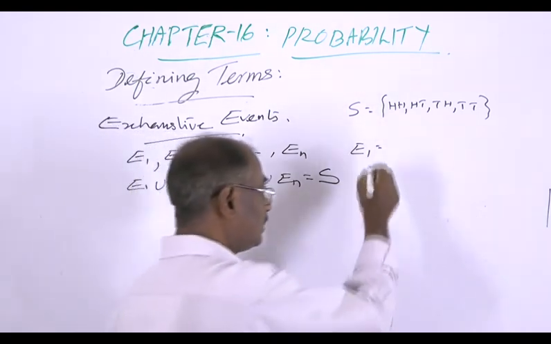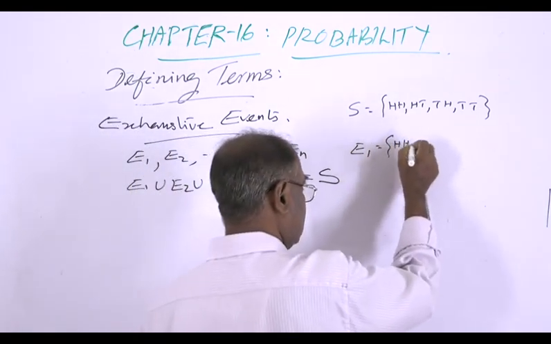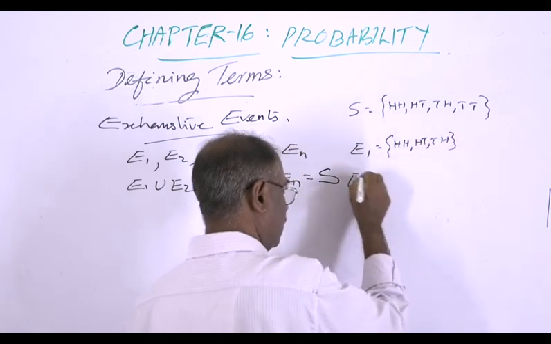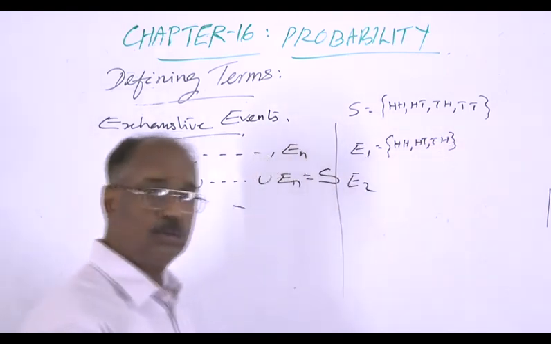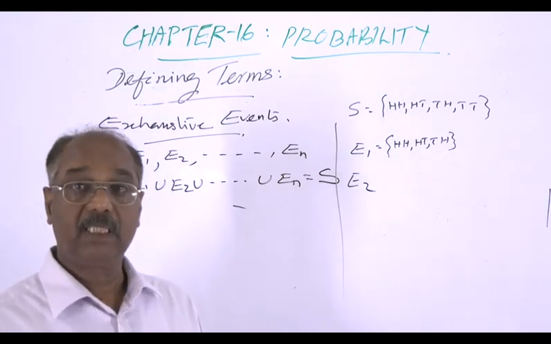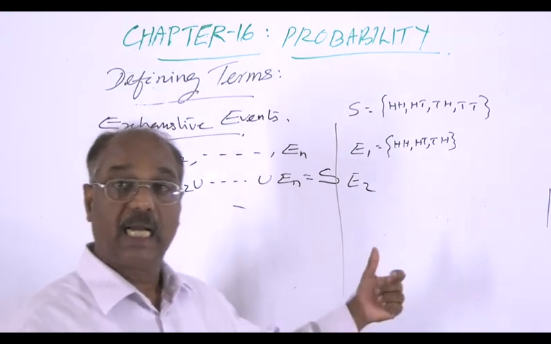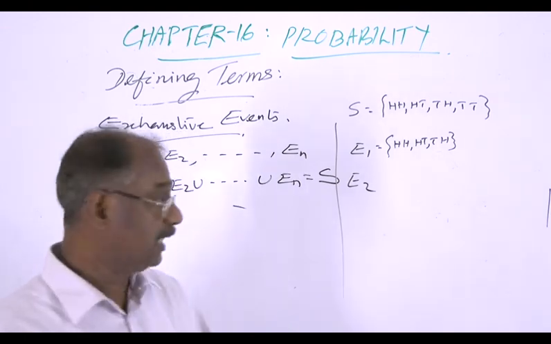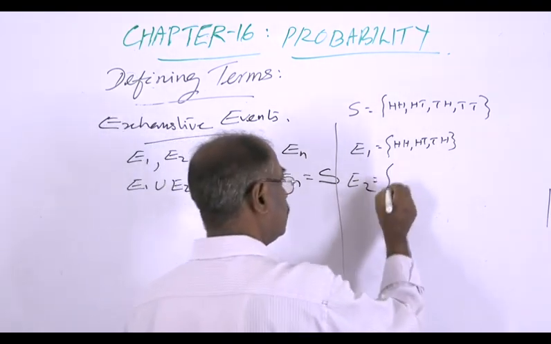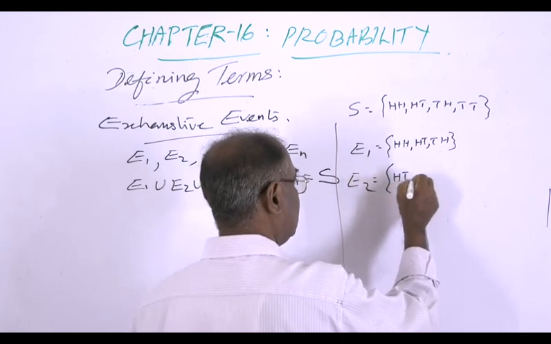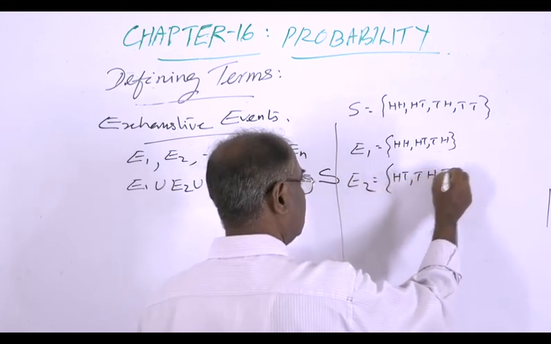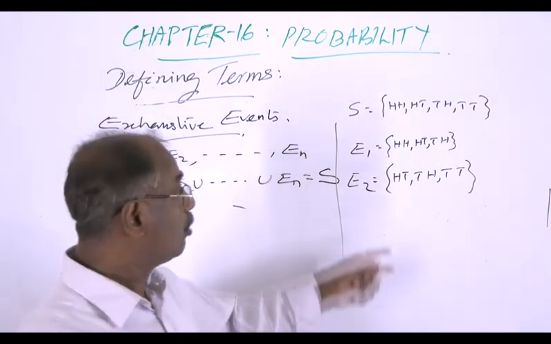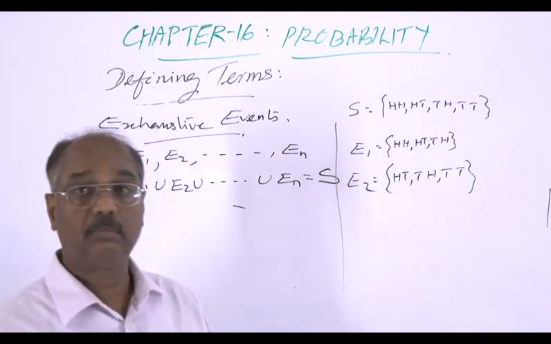Then this E1 consists of head head, head tail, and tail head. And let E2 be the event at least one tail. Then E2 is equal to head tail, tail head, tail tail.